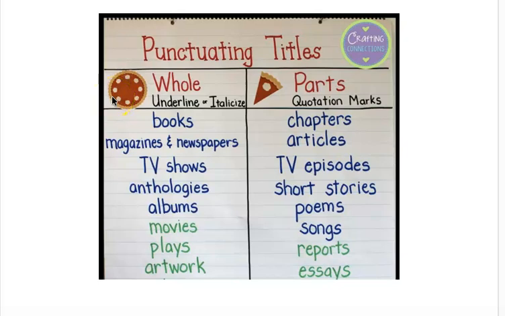Many students are unsure when to underline a title or when to use quotation marks for a title. The graphic in front of you gives the most basic explanation. If it's a whole work, a complete book, an entire newspaper, the full series of a television show, those get either underlined or italicized. If it's a part of a larger piece, so if it's a chapter to a book or an article in a newspaper, those smaller parts go in quotation marks.